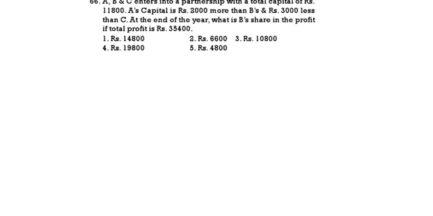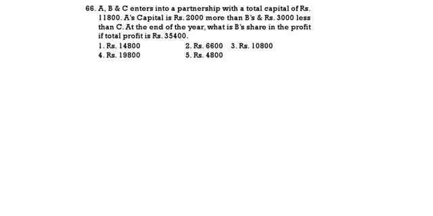A, B, C enter into a partnership with a total capital of 11,800. A has 2,000 more than B and 3,000 less than C. At the end of 1 year, what is B's share in the profit, if the total profit is 35,400?